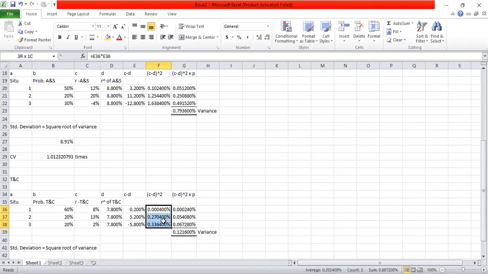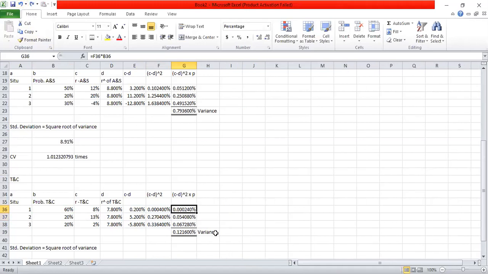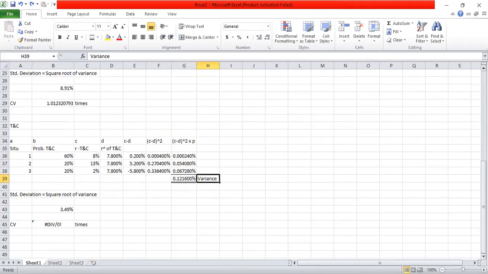Thereafter, those answers I multiply by the probabilities. So those answers have also come from the computer. So no need to change. So I have the variance in T and C. Variance is 12.16%. And based on this, standard deviation is the square root of variance, 3.49%. 3.49% in T and C.